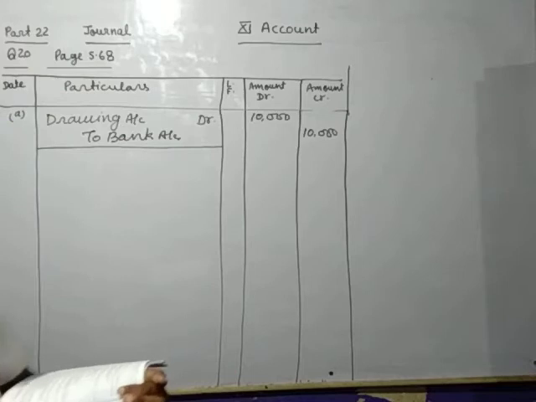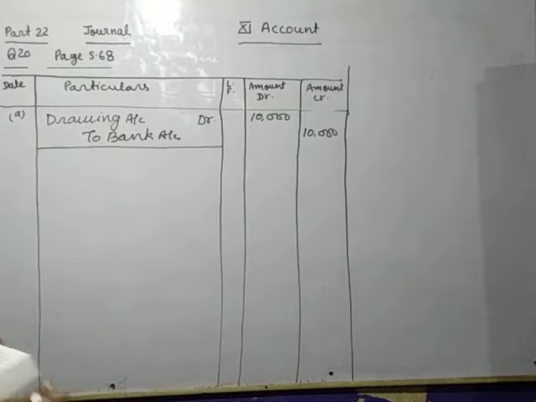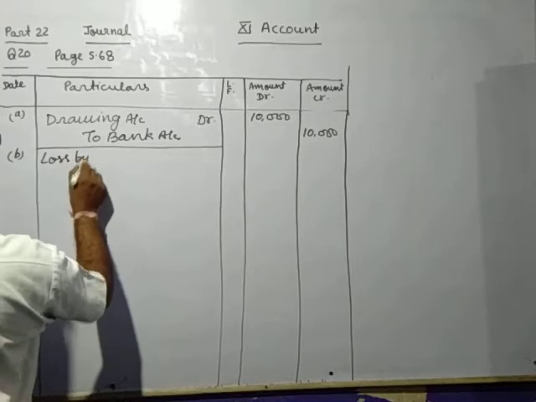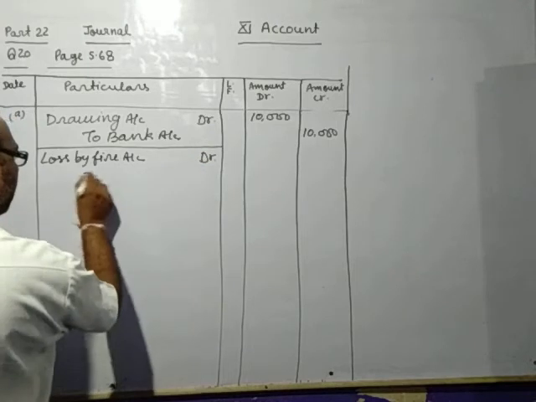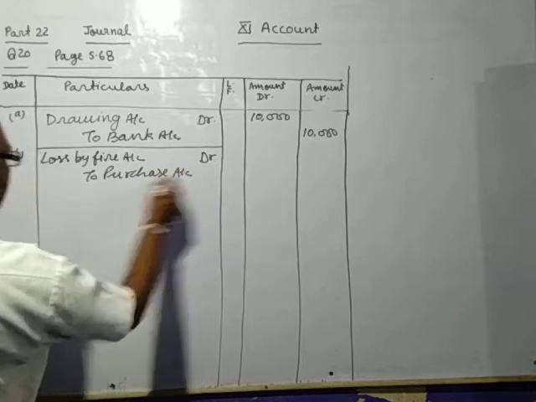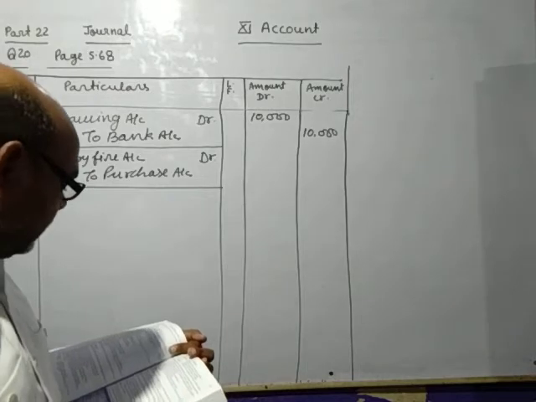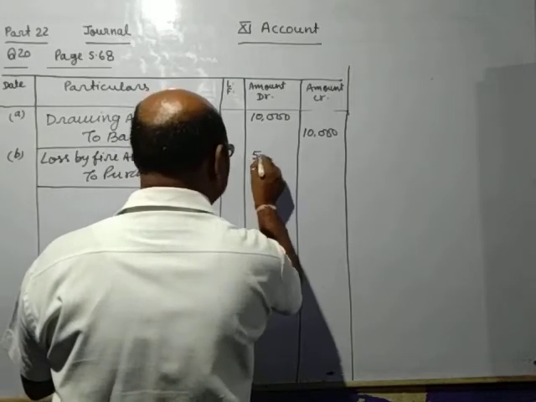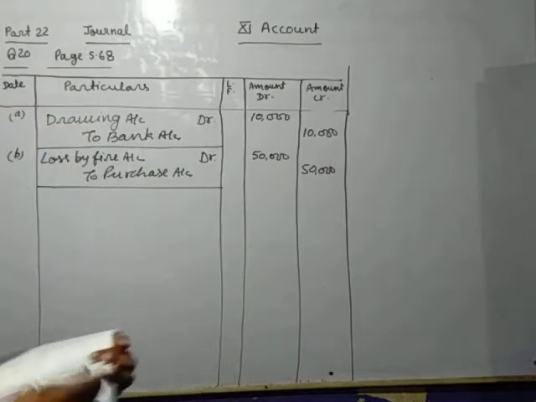Now next one, goods costing 50,000 were burnt by fire. So loss by fire account debit to purchase account. Amount is the 50,000.